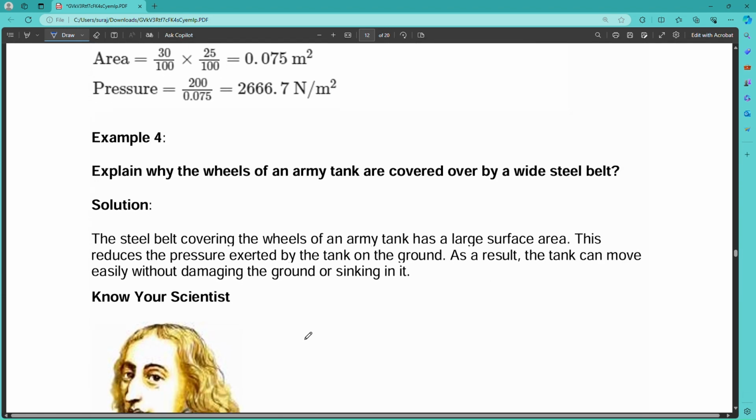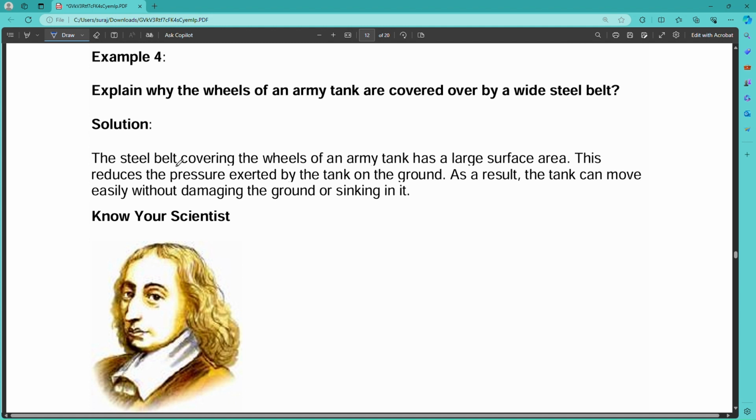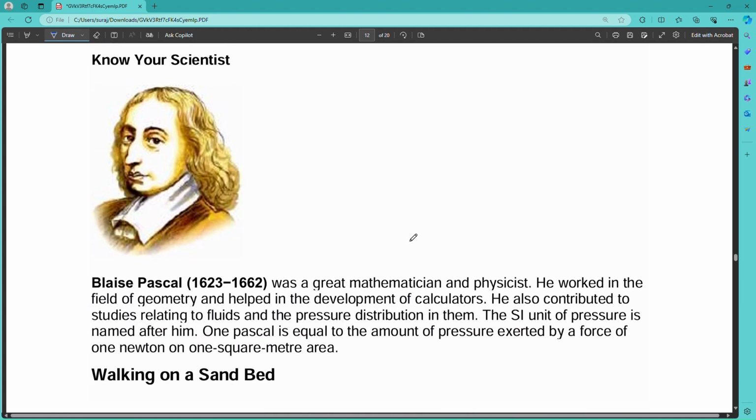The next example: explain why the wheels of army tanks are covered with a wide steel belt. The steel belt covering the wheels of an army tank has a large surface area. This reduces the pressure exerted by the tank on the ground. As a result, the tank can move easily without damaging the ground or sinking into it. So the greater the surface area, the less the pressure. That's why army tanks have less pressure. And in case you need less pressure, you can increase the surface area.